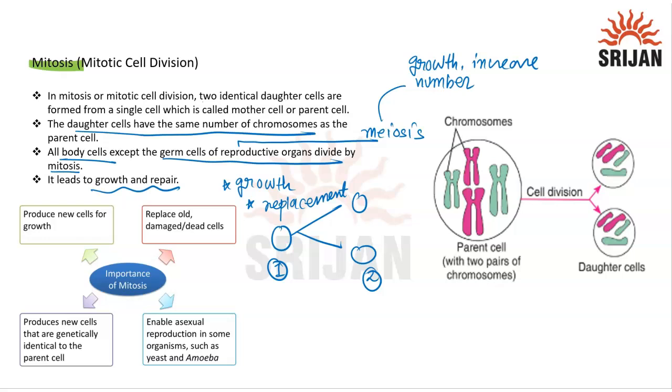Now see, mitosis helps in the formation of two identical daughter cells from a single cell. It helps to replace old damaged cells, helps in asexual reproduction, and produces new cells that are genetically identical. As you can see here, the chromosome number remains the same after the cell division.